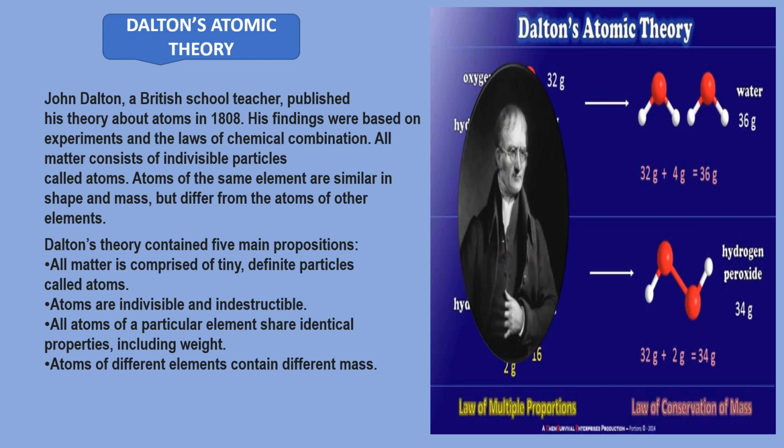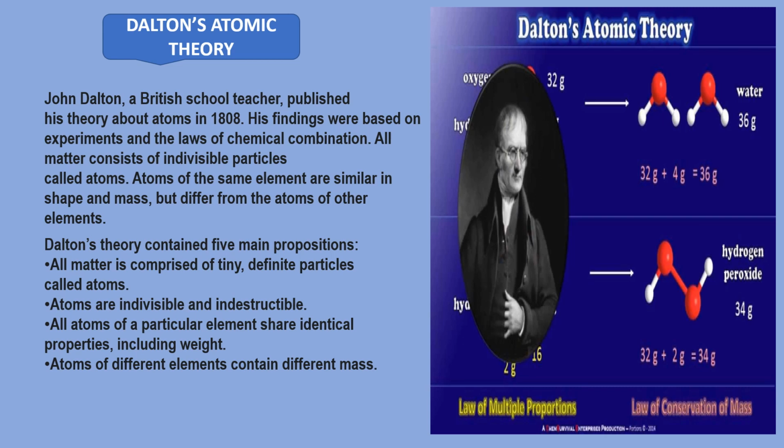All matter consists of indivisible particles called atoms. Atoms of the same element are similar in shape and mass, but differ from the atoms of other elements. So this is the basic of Dalton's atomic theory.